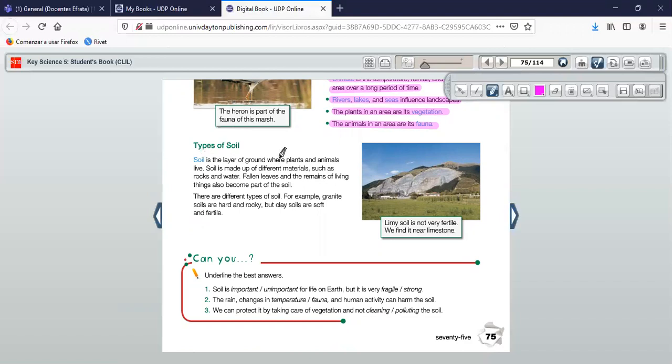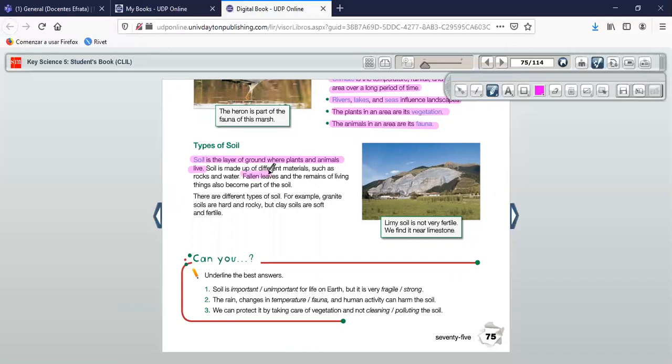Soil is the layer of ground where plants and animals live. Highlight. Soil is the layer of ground where plants and animals live. Okay. Soil is made up of different materials such as rocks and water. Fallen leaves and the remains of living things also become part of the soil.